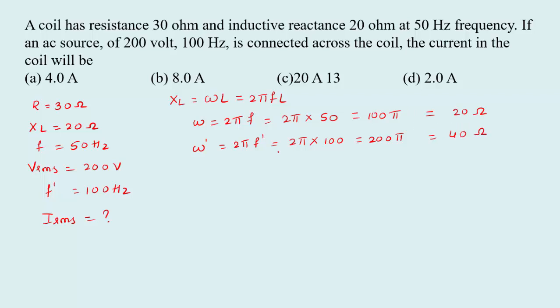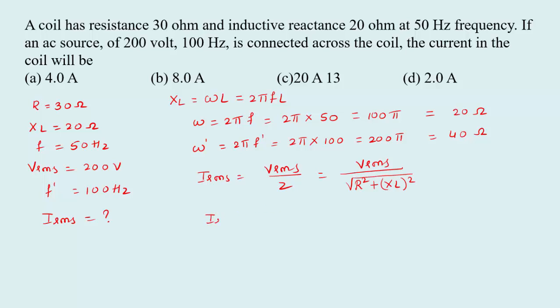So now we can calculate the IRMS value. So we have the relation IRMS equal to VRMS divided by Z. So VRMS is already given. Impedance is given by root of R square plus XL square because there is no capacitive reactance.